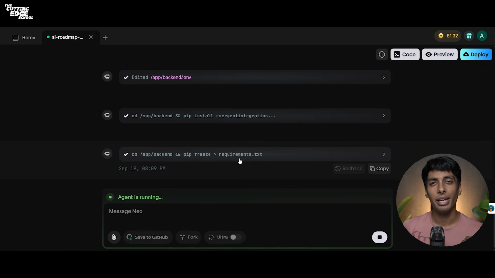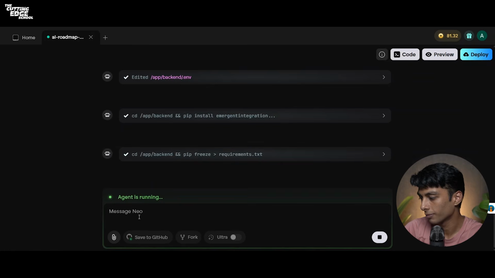For example, if I am downloading a Python package called PyTorch and I want a specific version for it, for example 1.8, in my requirement.txt I'll write PyTorch equal to 1.8. This is me locking the version of my PyTorch. So pip freeze means that the agent has decided what all packages to use and what specific versions to use.